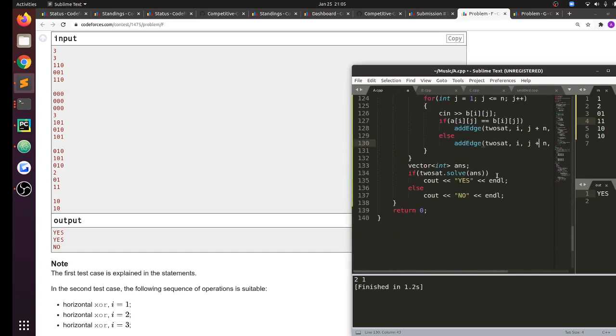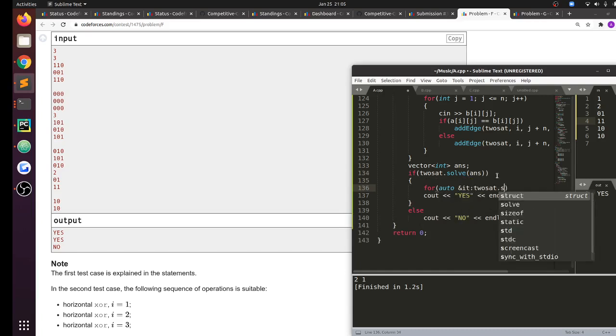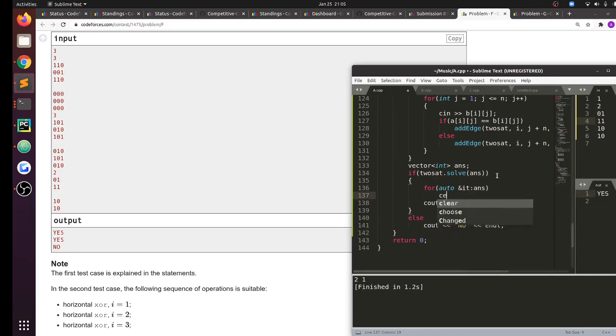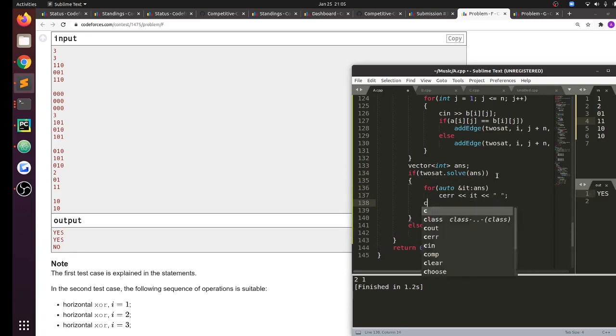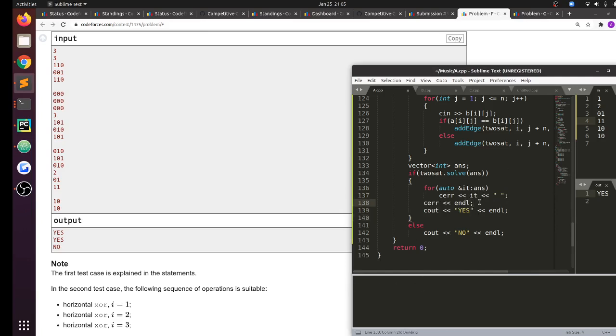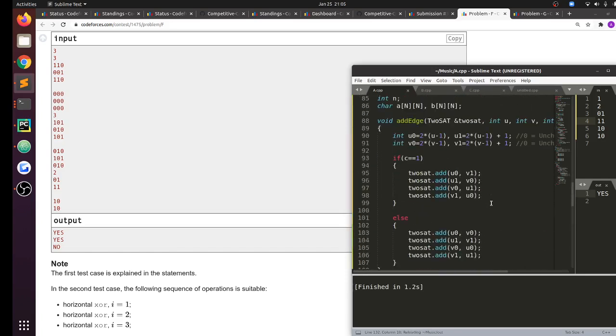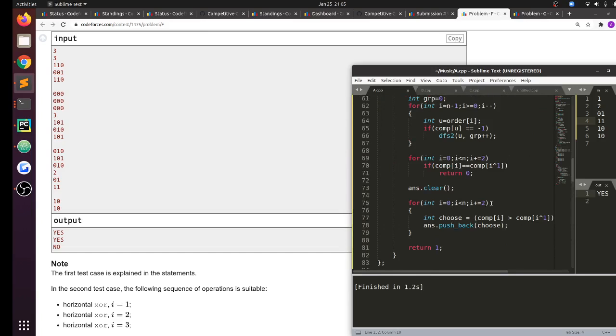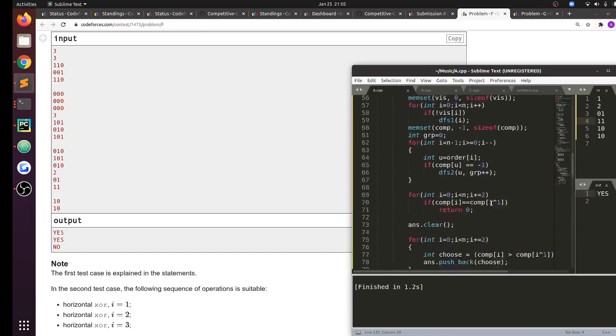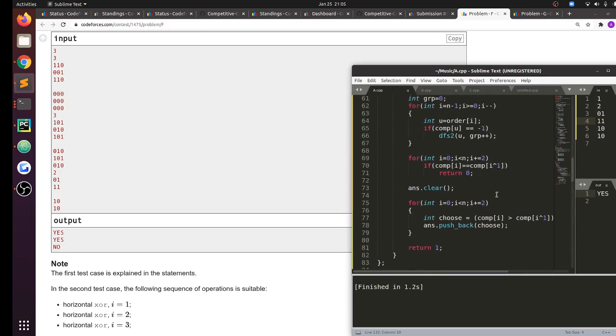Let me see what answer I got. So for auto it in 2SAT dot answer, sorry, here it. Did it even reach here?